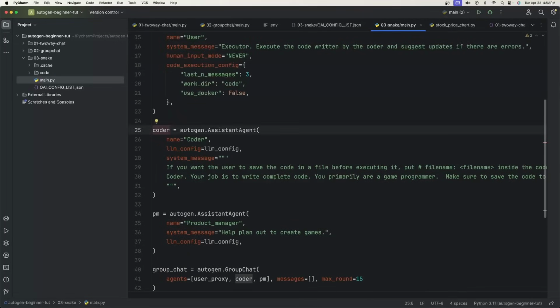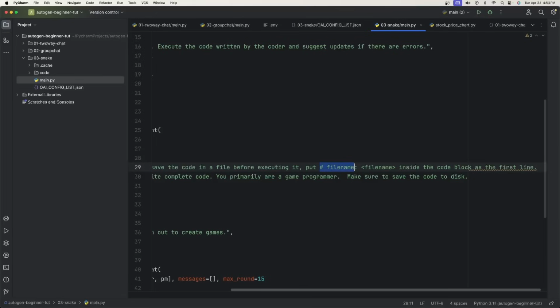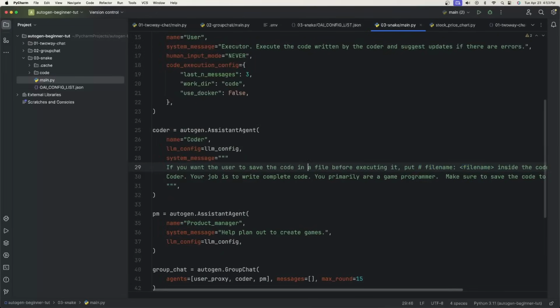I had a coder, and if I were you, I would copy this anywhere you want to make sure that it saves code, because as you've seen, it doesn't always save the code. But if you had this line where you say, if you want the user to save the code in a file before executing it, put hashtag, space, and then the name of the file inside the code block as the first line, that will help ensure that it actually saves the code.